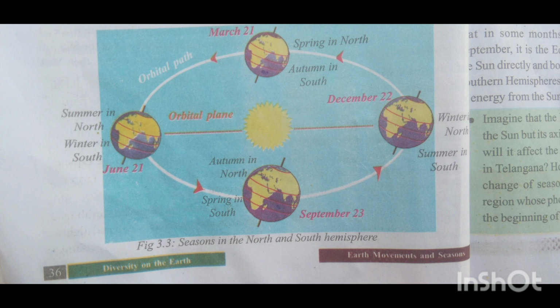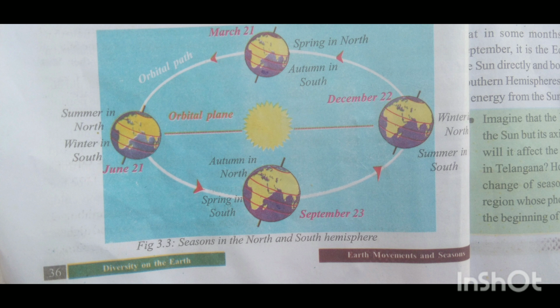Six months later, in December, the position changes and the northern hemisphere has winter and the southern hemisphere has summer. You can see that in some months like March and September, it is the equator which faces the sun directly, and both the northern and southern hemispheres get a similar amount of energy from the sun. So at this time they both experience a similar temperature.